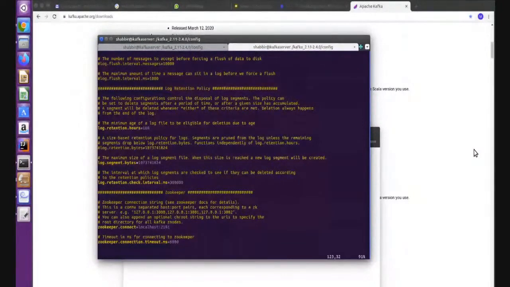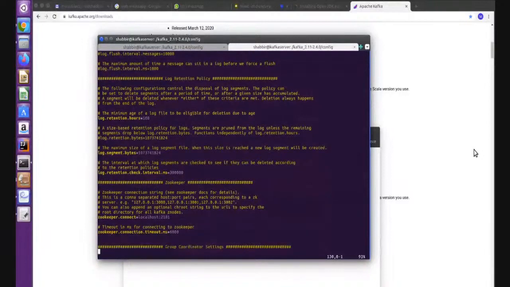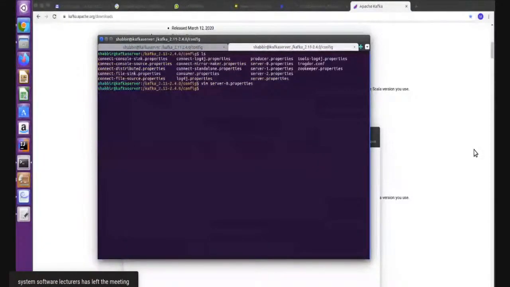If your zookeeper is running on a separate machine, you have to give the IP of that machine and whatever port number you are using to run the zookeeper. Right? That's it. Just save this file. Now it is time to start the server, right?